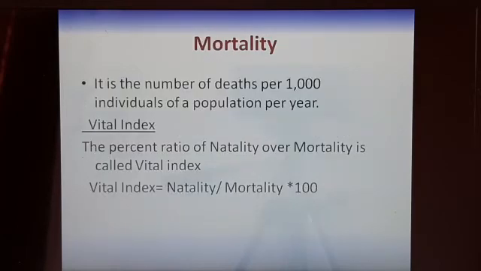Then mortality is the number of deaths per 1000 individuals of a population per year, again under ideal conditions, in the normal conditions. So how much is the death rate? On the basis of that, we can calculate the vital index, that is the natality upon mortality into 100. Obviously, when the mortality is less and the natality is more, that means the population is increasing.